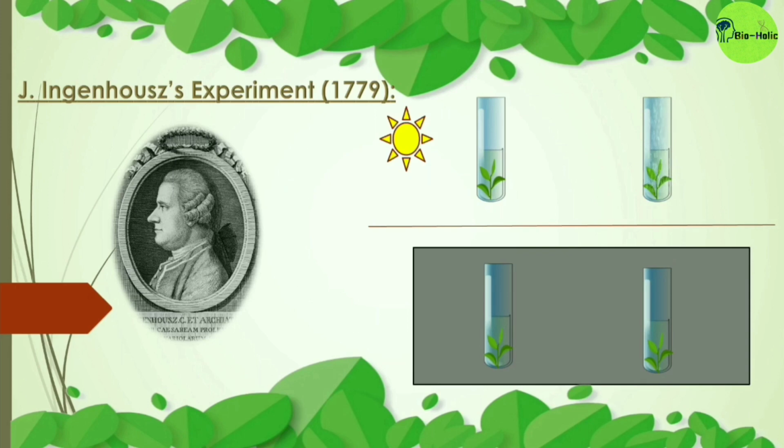So this Dutch-born British physician and scientist Jan Ingenhousz discovered that light is necessary for photosynthesis. In presence of sunlight, photosynthesis occurs, by which oxygen is produced. That's why the bubbles are seen. But in absence of sunlight, the photosynthesis process cannot occur. Thus, there are no oxygen bubbles.